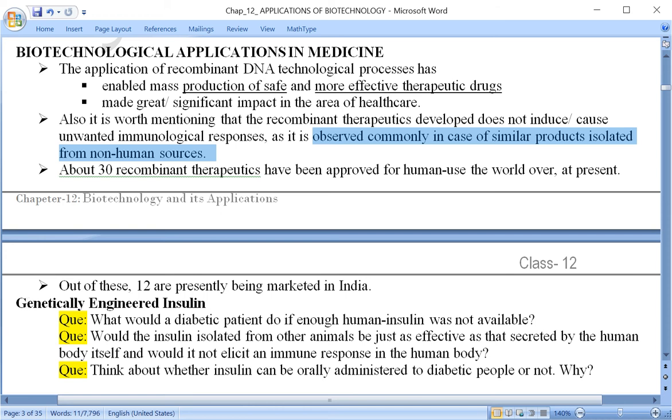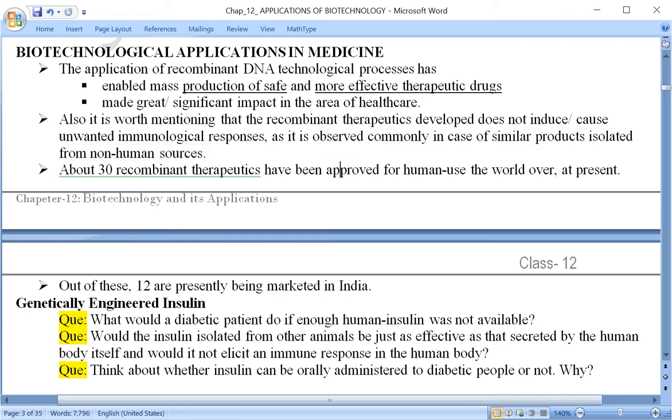At that time we will discuss how and from where insulin was obtained earlier for use in diabetes. In diabetes, the pancreas is not able to produce sufficient quantity of the hormone insulin.